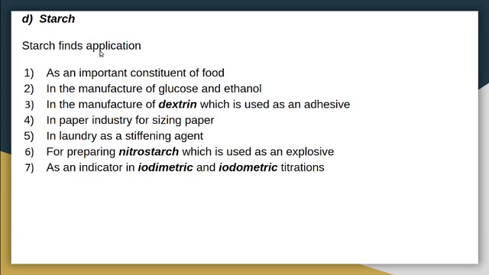Next application is that of starch. Starch finds application as an important constituent of food. Then in the manufacture of glucose and ethanol: on hydrolysis of starch, glucose is produced, and on fermentation of glucose, that means by adding yeast to glucose, it can produce ethanol. Then in the manufacture of dextrin, which is used as an adhesive. Then in the paper industry for sizing paper.